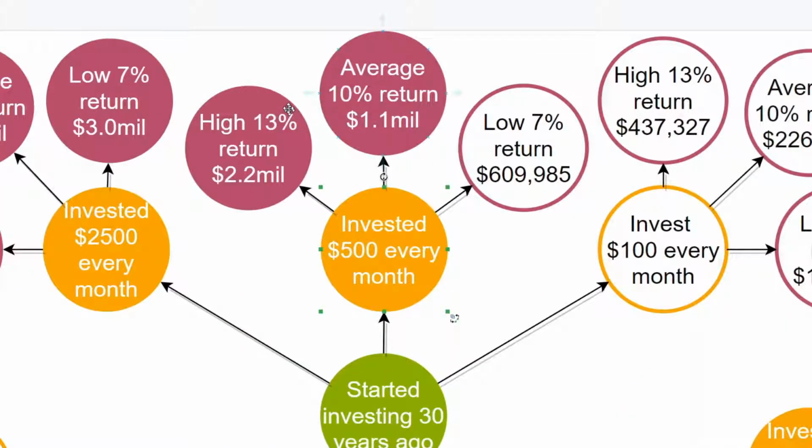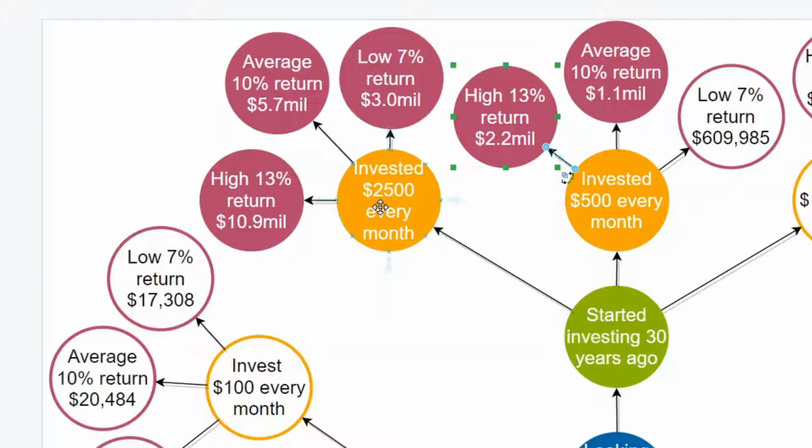However, had we stuck with the plan, saving $500 a month, beginning today as it were, we would be at $1.1 million. The 13% return would put us at $2.2 million, which is pretty awesome. Lastly, and unsurprisingly, hitting our goal out of the park by saving and investing $2,500 a month for 30 years, we would have a range of $3 million to $10.9 million with a 7 or 13% annualized return, respectively. And with an index return, we would be sitting at an awesome $5.7 million in the bank. Now that would be pretty sweet, wouldn't it?